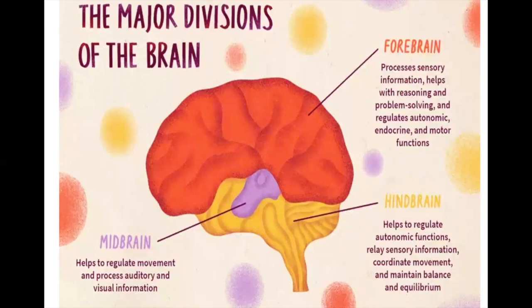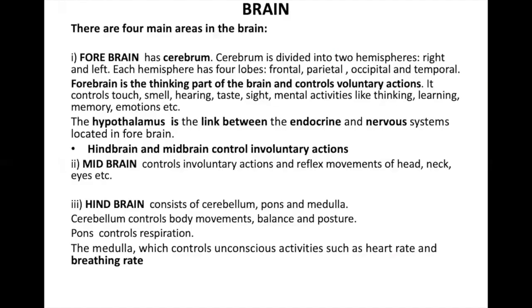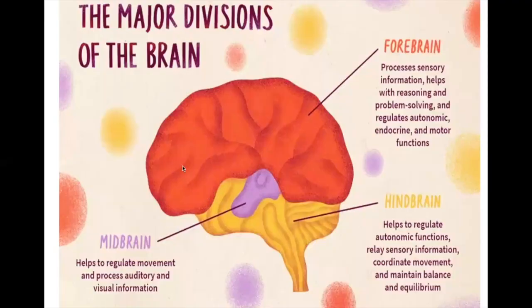The major division of the brain. The brain is mainly divided into 3 parts. The forebrain, this is a forebrain. The midbrain, this is a midbrain. And this is a hindbrain. The forebrain has a cerebrum, and the cerebrum is the largest part of our brain. You can see over here, it is the largest part of our brain.